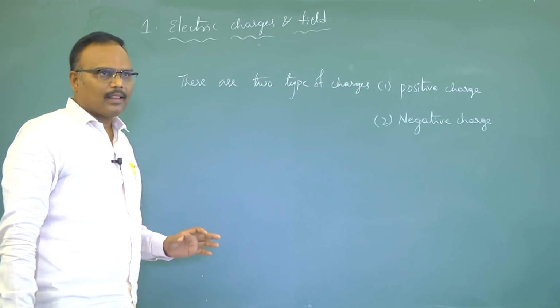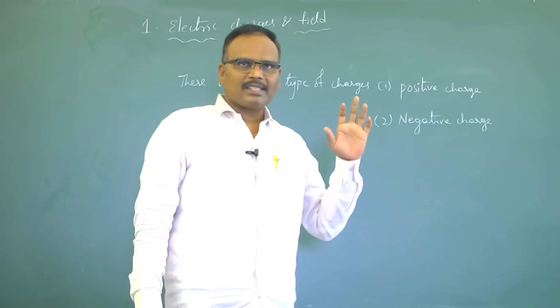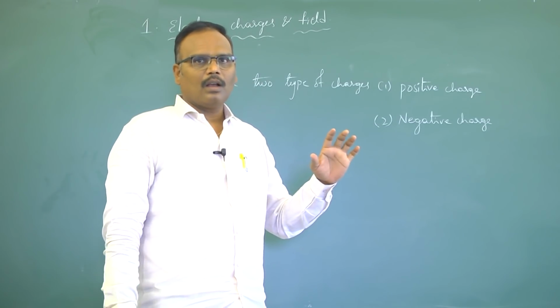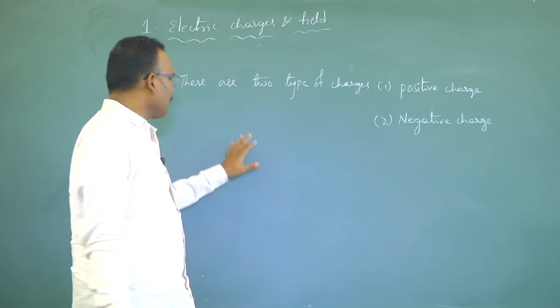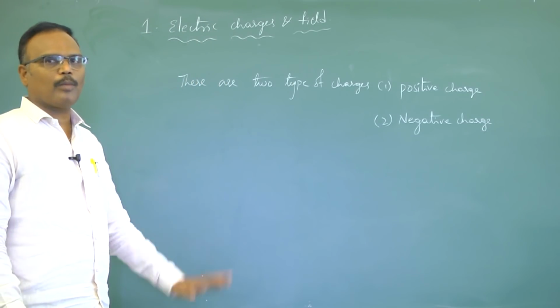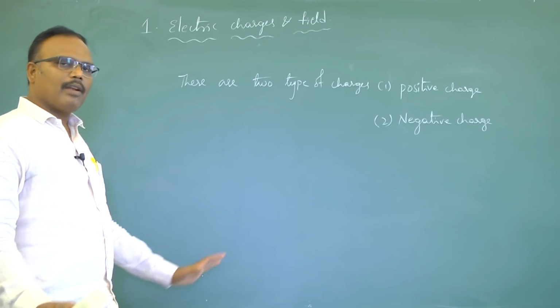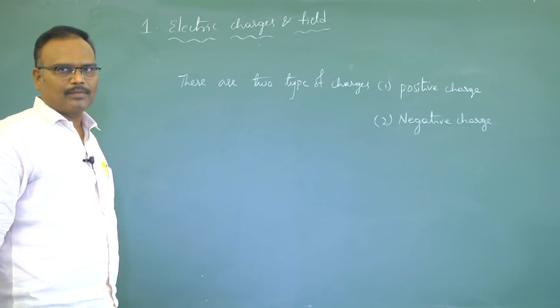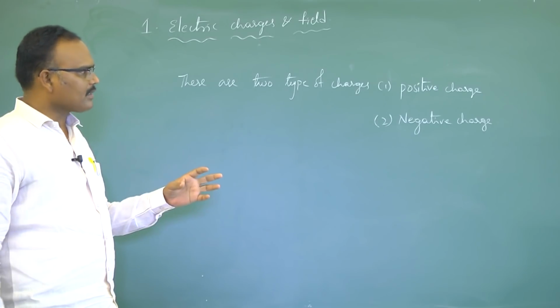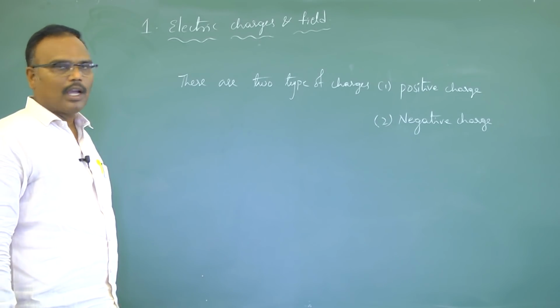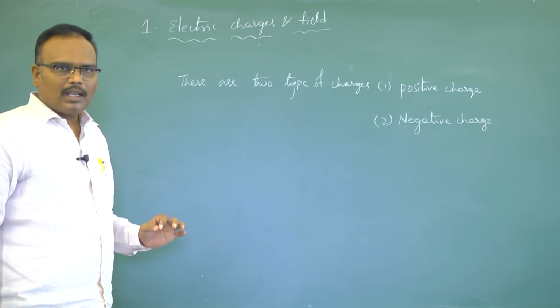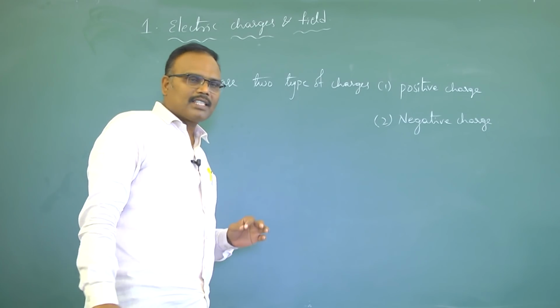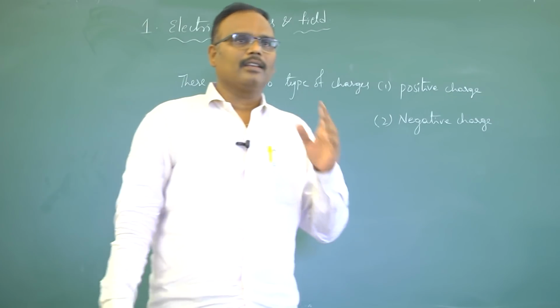All the bodies present in nature are made up of atoms. For example, take a piece of chalk or duster or board or anything, even a human body; every body in nature is made up of atoms. That means we first need to understand what an atom is and what it consists of. An atom is a tiny particle which cannot be seen with the naked eye.